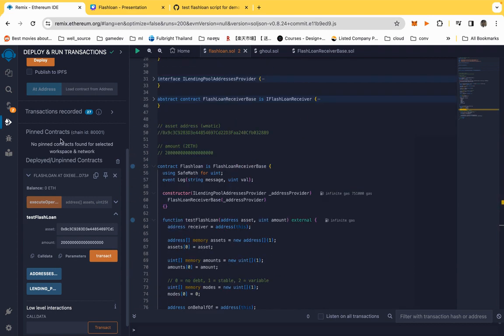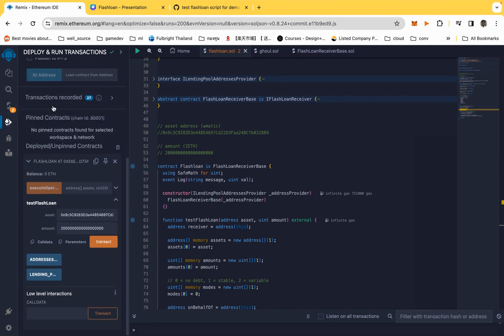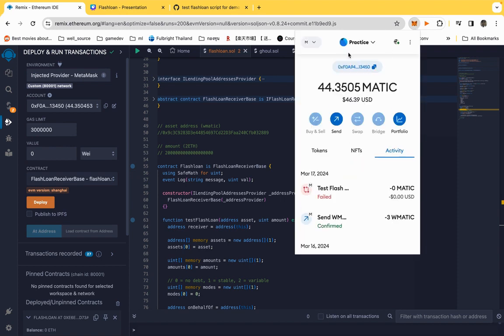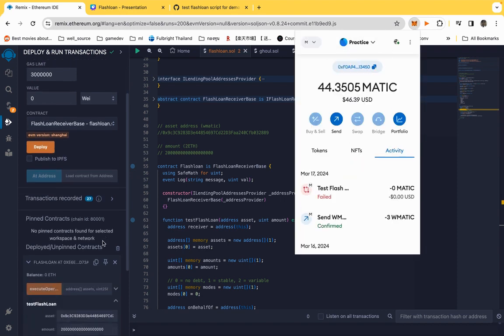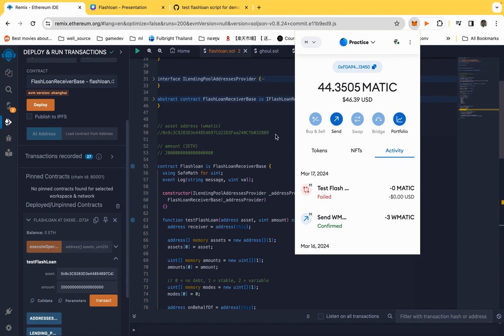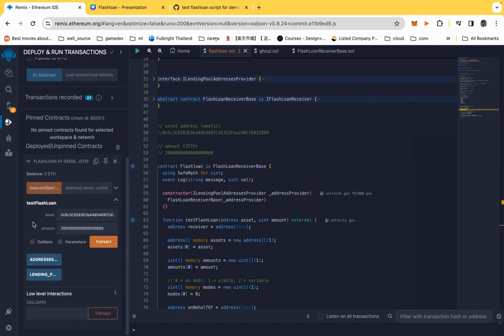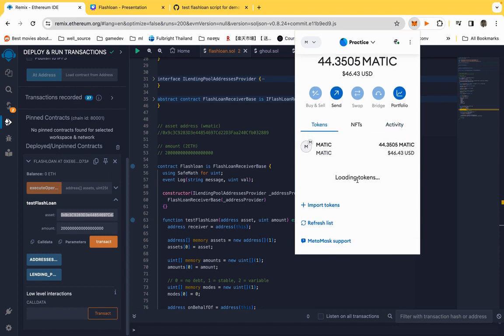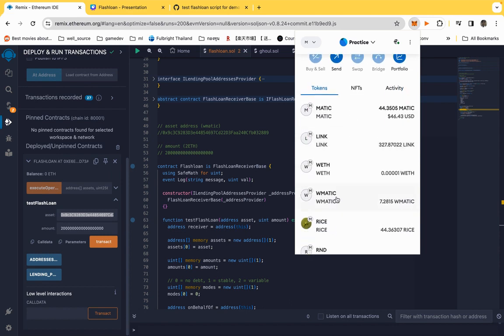So okay, if you're ready, you just deploy. I already deployed one on the Mumbai testnet here. Okay, it's just a testnet, so this money is not real, don't worry. And the asset that we're going to borrow today is the WMATIC, or Wrapped Matic here.